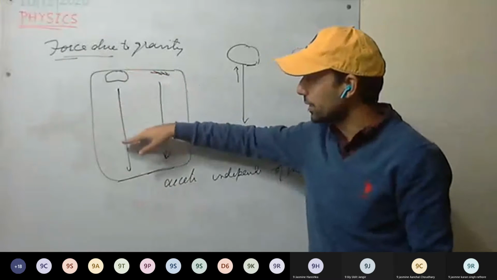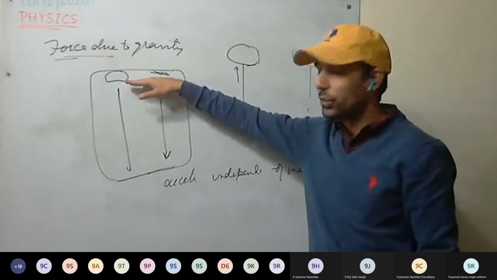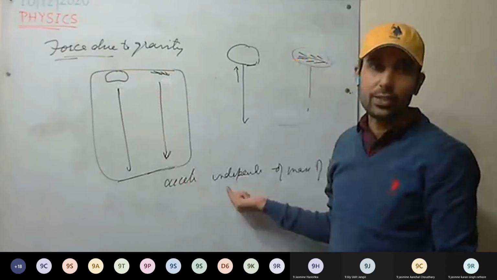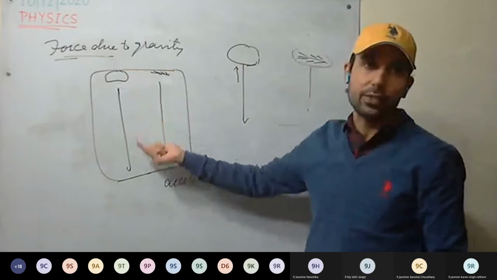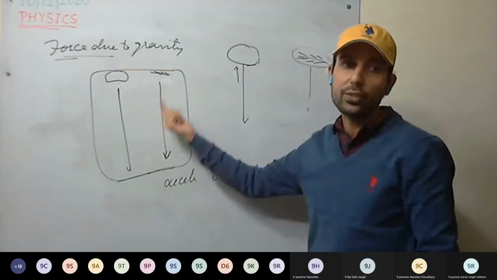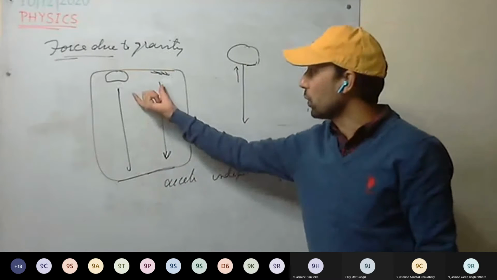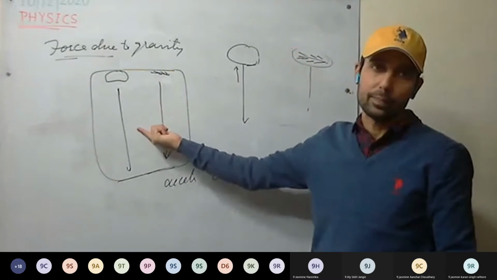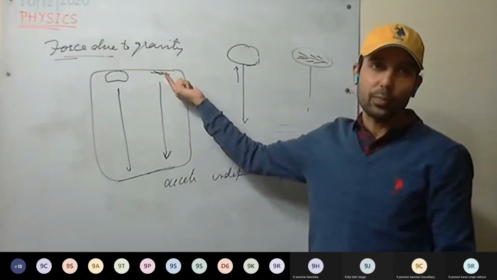That means their velocity is increasing as it is dropped, and the velocity is increasing uniformly. That is, there is an acceleration. Which kind of acceleration? Uniform acceleration will be there, since change in velocity is uniform. We get bodies moving with uniform acceleration. The body is accelerating uniformly, and for both the bodies, the acceleration due to gravity will be the same. So we can say acceleration due to gravity is independent of mass of the body.